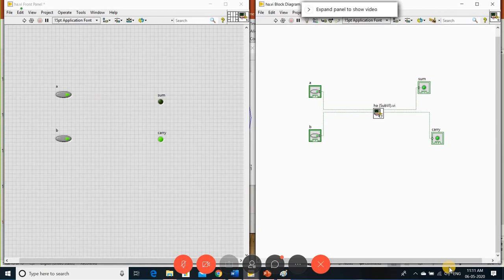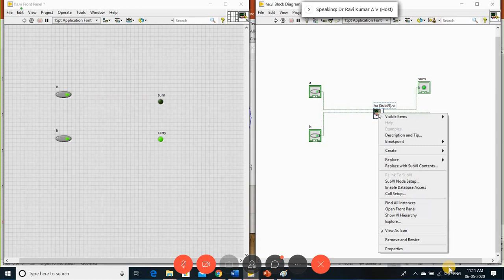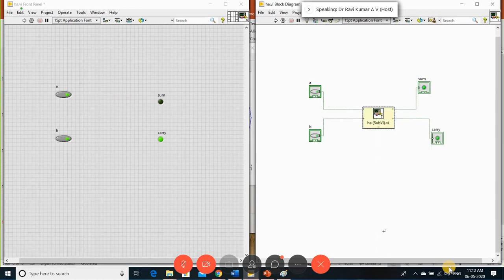So you want to see what variables are there. Then you unclick that view as an icon. So now you can drag down this. So you can see that we have the A and B variables and carry and sum. If you want to change the order of the variables, you can change them. So this is my sub VI. Okay. Now I want to reuse this sub VI to implement your full adder.